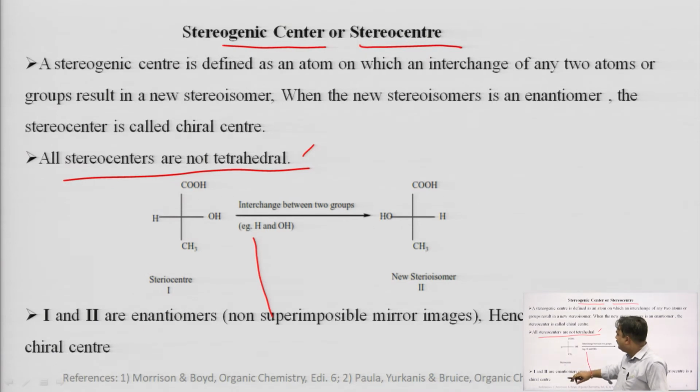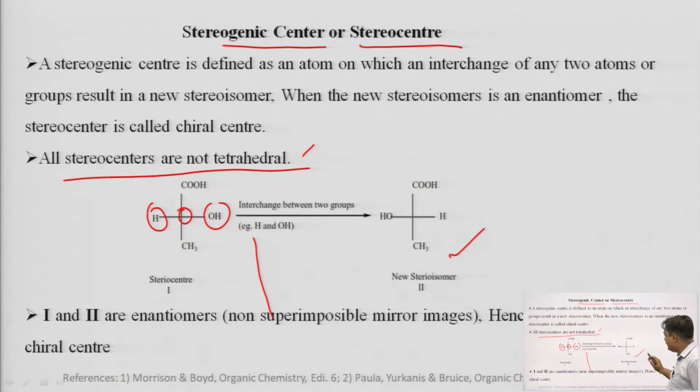This is the stereocenter. When we interchange the two groups, this OH group and the H group, means OH will be carried on this side and hydrogen will be kept on this side. So, we interchange. Now, again, because of that interchange, a new chiral atom will be present.